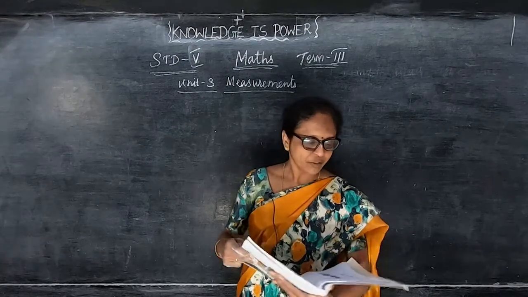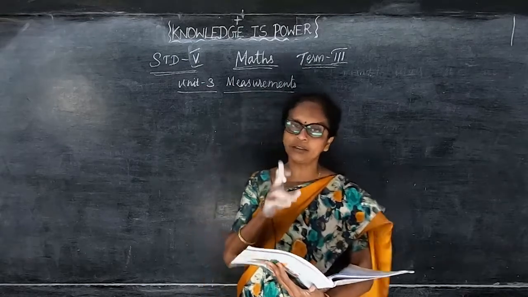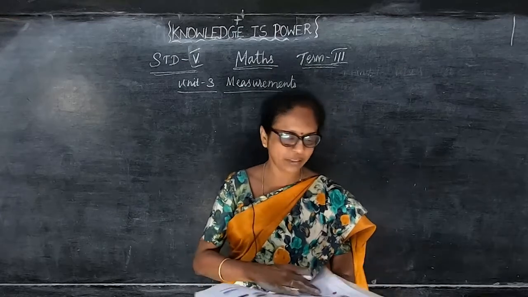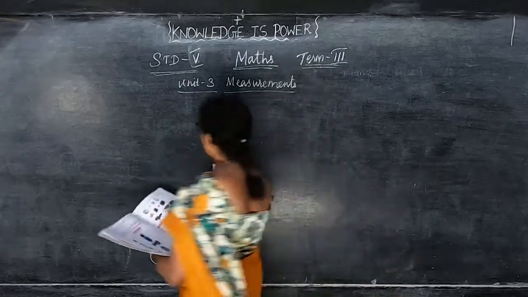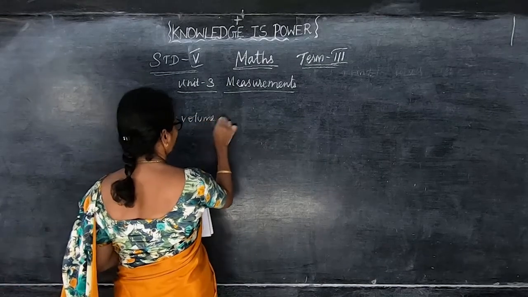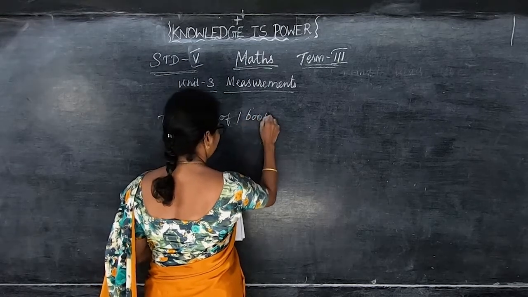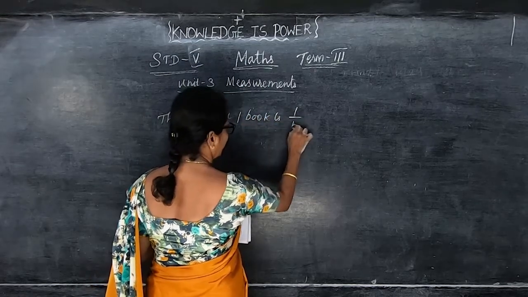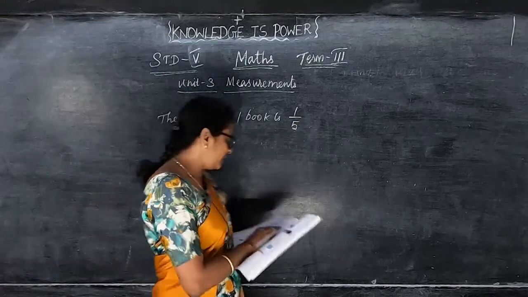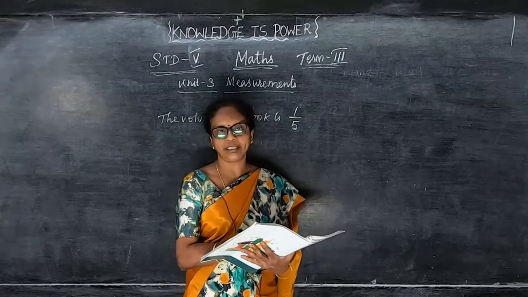Okay, so 5 books, the volume of the 5 books. அப்போ அந்த 5 புக்ஸோட volume எது, 1 bag. 10 sown papri-யோட volume எது, 1 sweet box. So the volume of 1 book is 1 by 5. அந்த பேக்கில் 5 புக்ஸ் எடுக்க முடியும். So the capacity of the container is the utmost quantity of an item the container can hold.